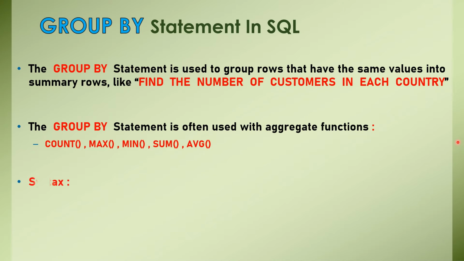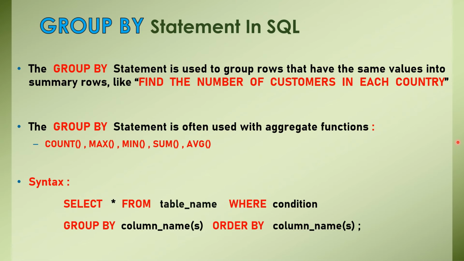So let us understand the syntax of this group by statement. The syntax is very simple, that is select all the fields or the fields which you want from the table where condition. If you want to add some condition, you can even add that also. Group by column names, order by column names.